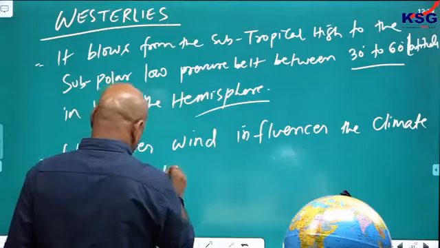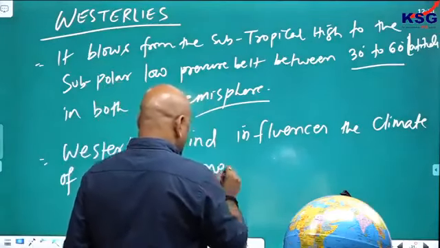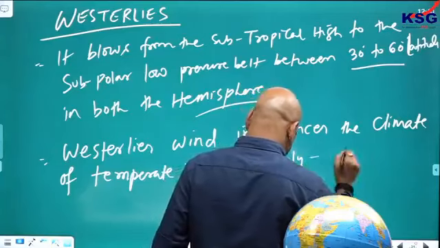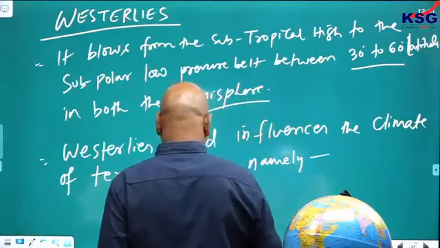Temperate zone, namely, what are those in the temperate zone?